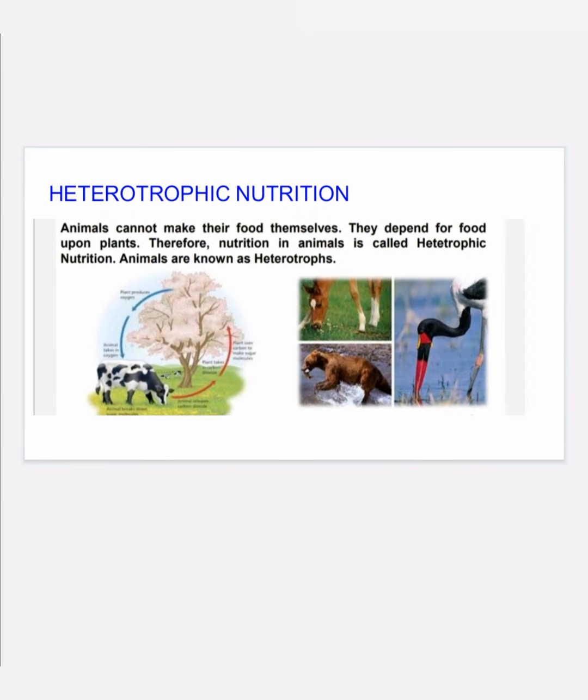The next mode is the heterotrophic mode, which is nothing but plants or animals that cannot create the food themselves, so they depend upon other animals or other plants. Examples are animals and humans also. Humans cannot create the food themselves, so we depend upon other plants or other animals.